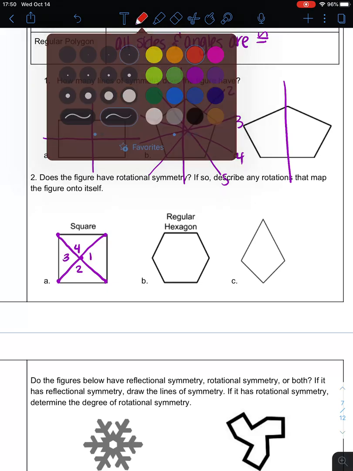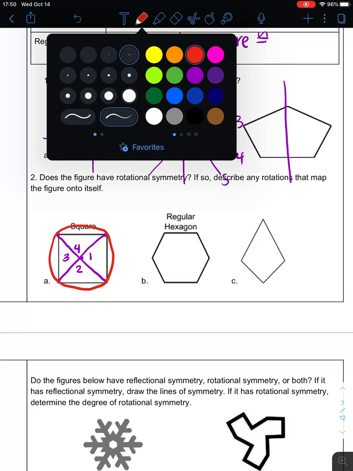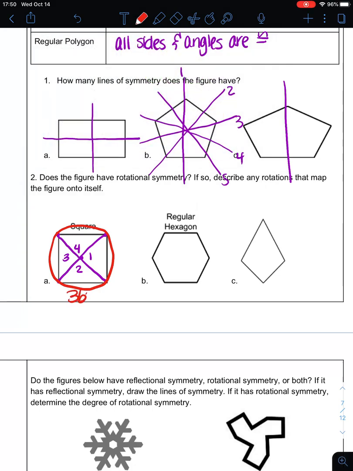If I went all the way around, that's 360 degrees. So we're dividing 360 degrees into 4 pieces. Our rotational symmetry would be 360 divided by 4, which is 90 degrees. So this square has 90-degree rotational symmetry.